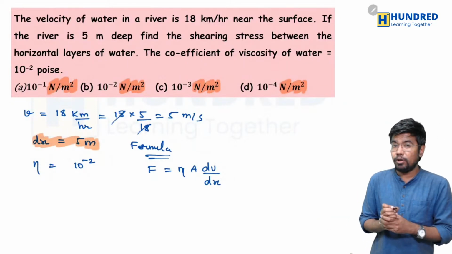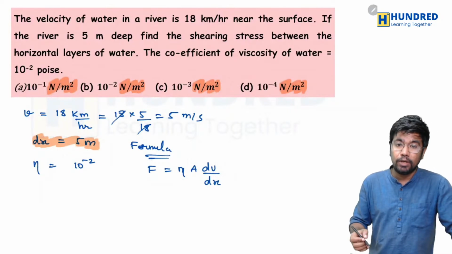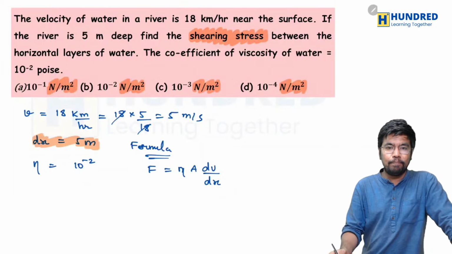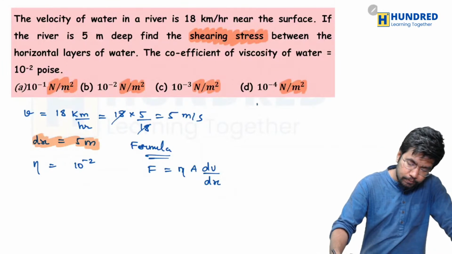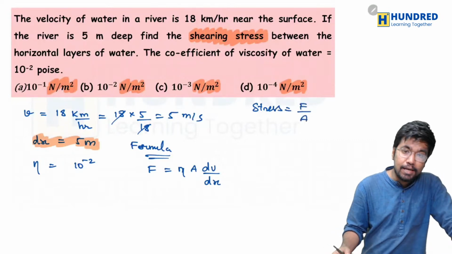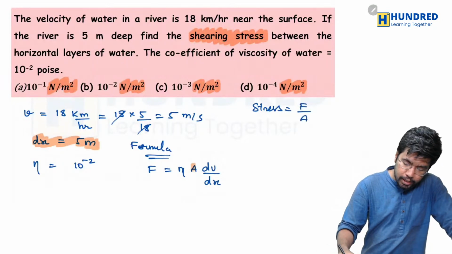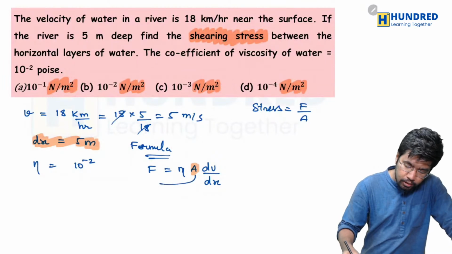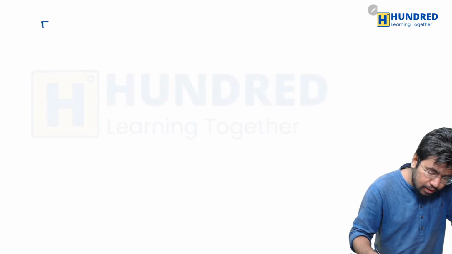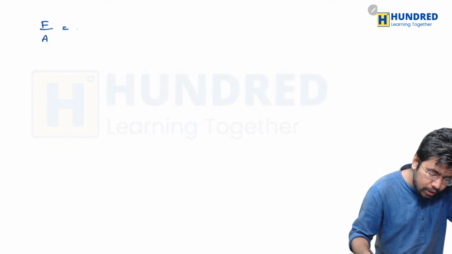Actually they have not given the area, but look at the question carefully. They are asking us to find the shearing stress. What is the formula for stress? The formula is force divided by area. Then you can bring the term area to this side, F divided by A. So F divided by A should be equal to coefficient of viscosity into dV divided by dx.